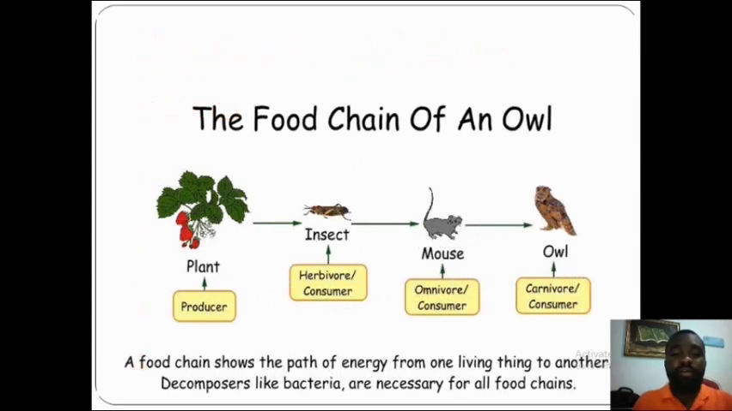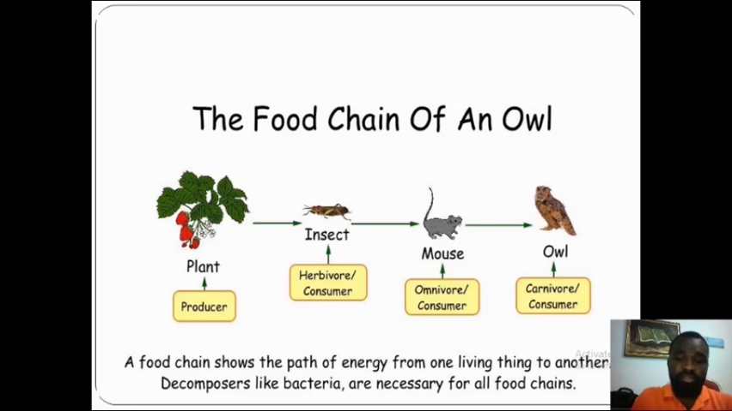So now look at it. This is a pictorial representation of the food chain of an owl. Owl is a species of bird. Now you can see plants, producer. Now, you can see herbivorous animal, insects. Insect is an herbivore animal. Remember, I said herbivorous animals are animals that feed on plants. You can see the arrow.